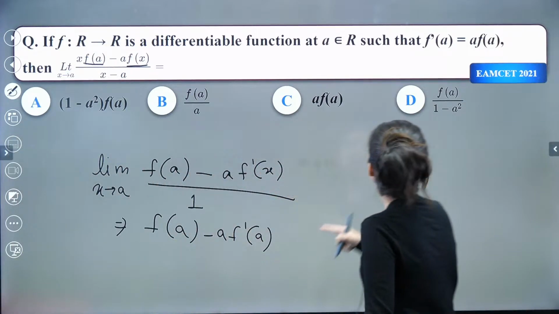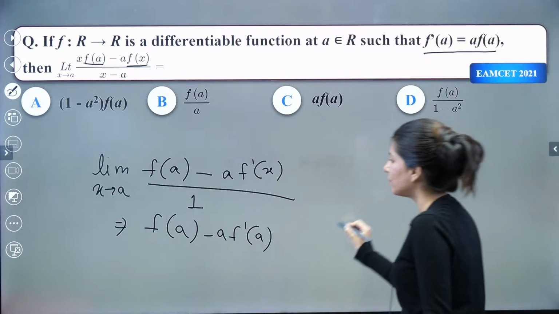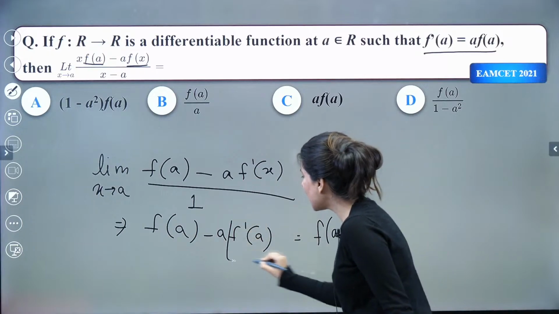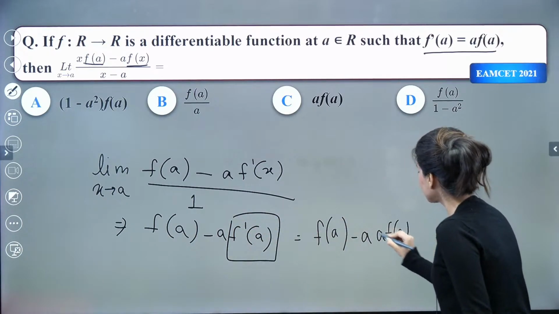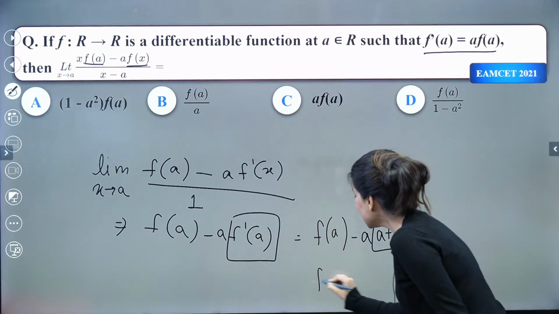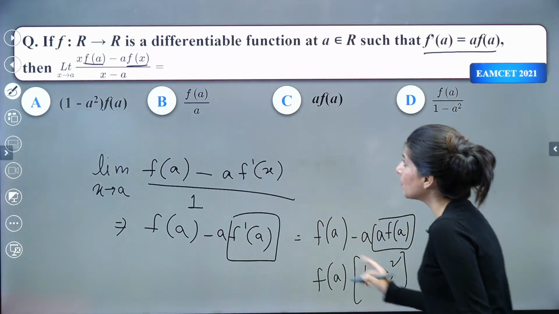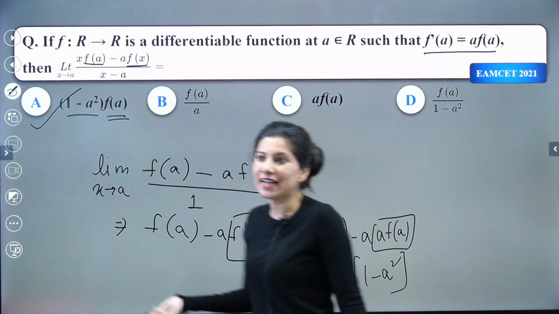Now one more piece of information given in the question is that f dash a can be replaced with a f of a. So this is f of a minus a, and now this f dash a can be replaced by what? a f of a. Right? So if I take f of a common, what do I get? 1 minus a square will be common. So 1 minus a square times f of a will be the final answer.